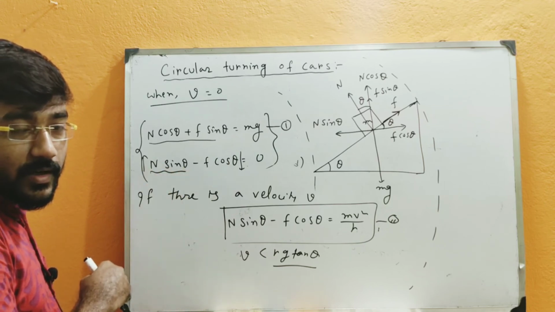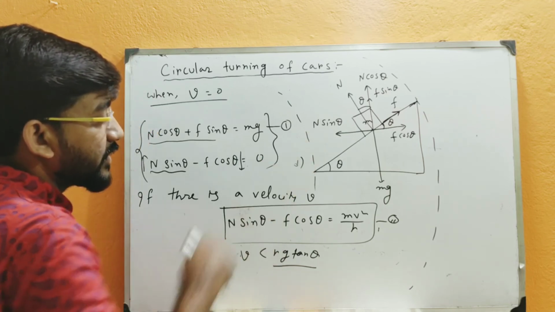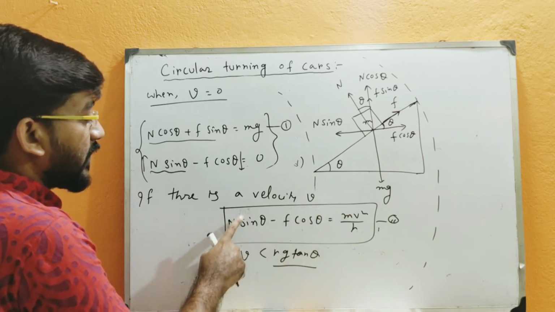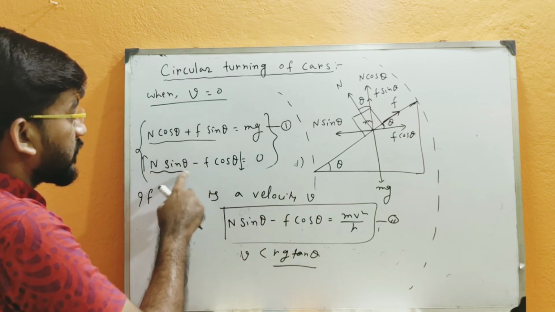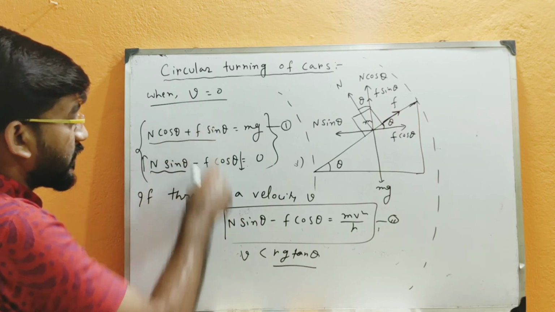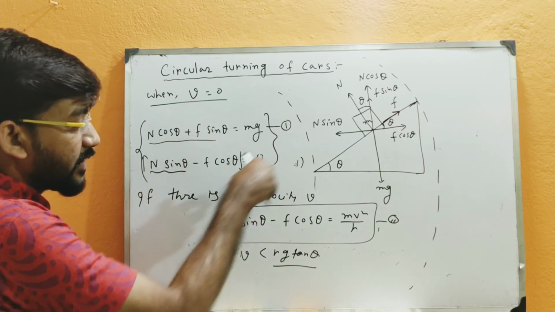But now if this speed is increasing, then what will happen? If the speed is increasing, then N will increase and F will decrease. So you can see from here that this is only possible if N increases and F decreases. So when v is increased, this N will increase and F will decrease.